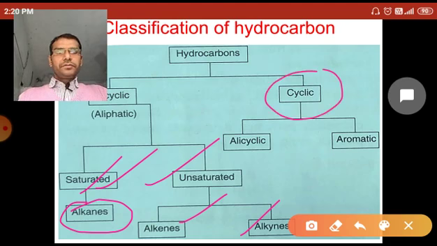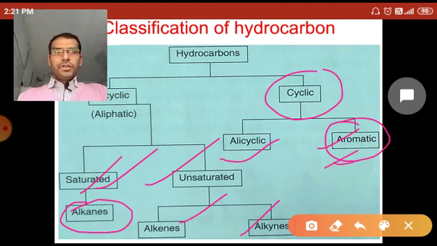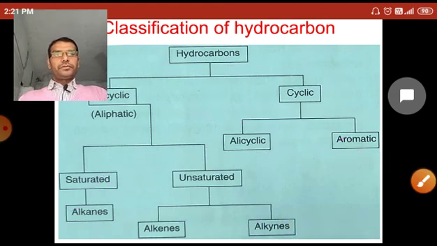Cyclic hydrocarbons are further divided into two types: alicyclic and aromatic. If alternate double and single bonds are present in the carbon ring, that is called aromatic. If the alternating bonds are not present, only single bonds or only double bonds, that is called alicyclic hydrocarbon.